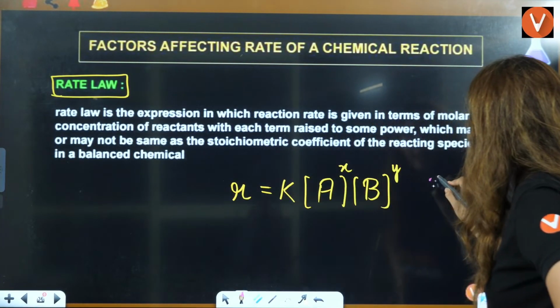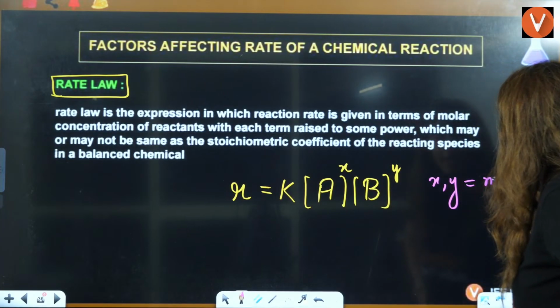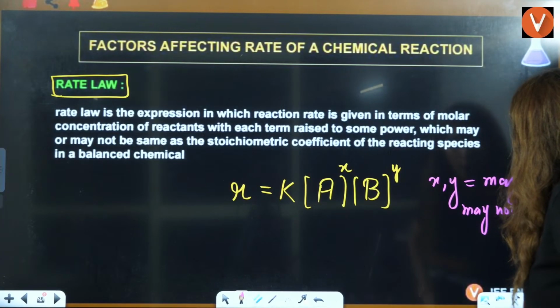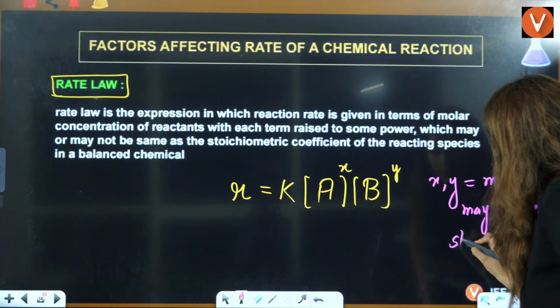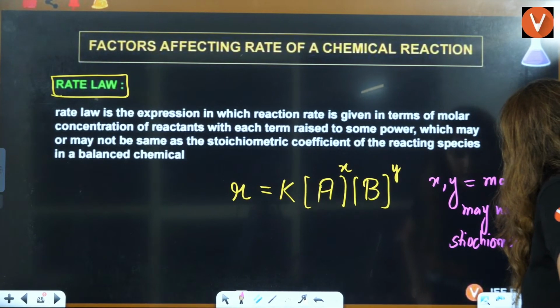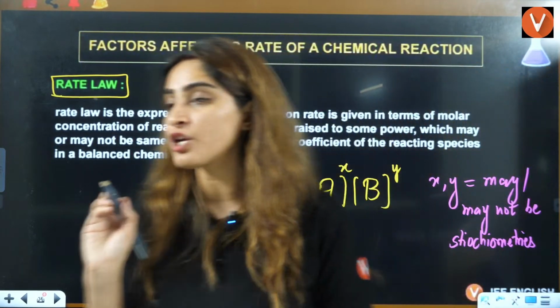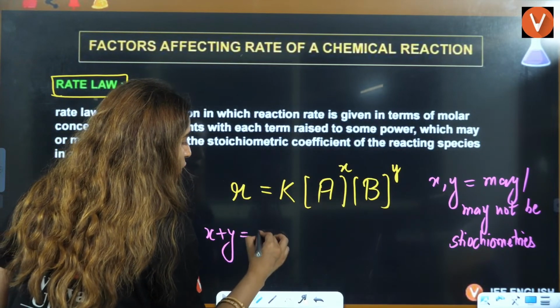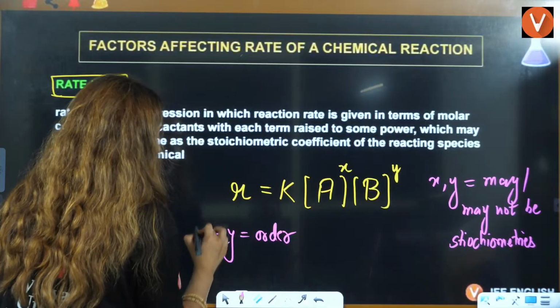This X and Y may or may not be the stoichiometry. They may or may not be your stoichiometric coefficients, right? And the addition of X plus Y is equal to the order of the reaction.